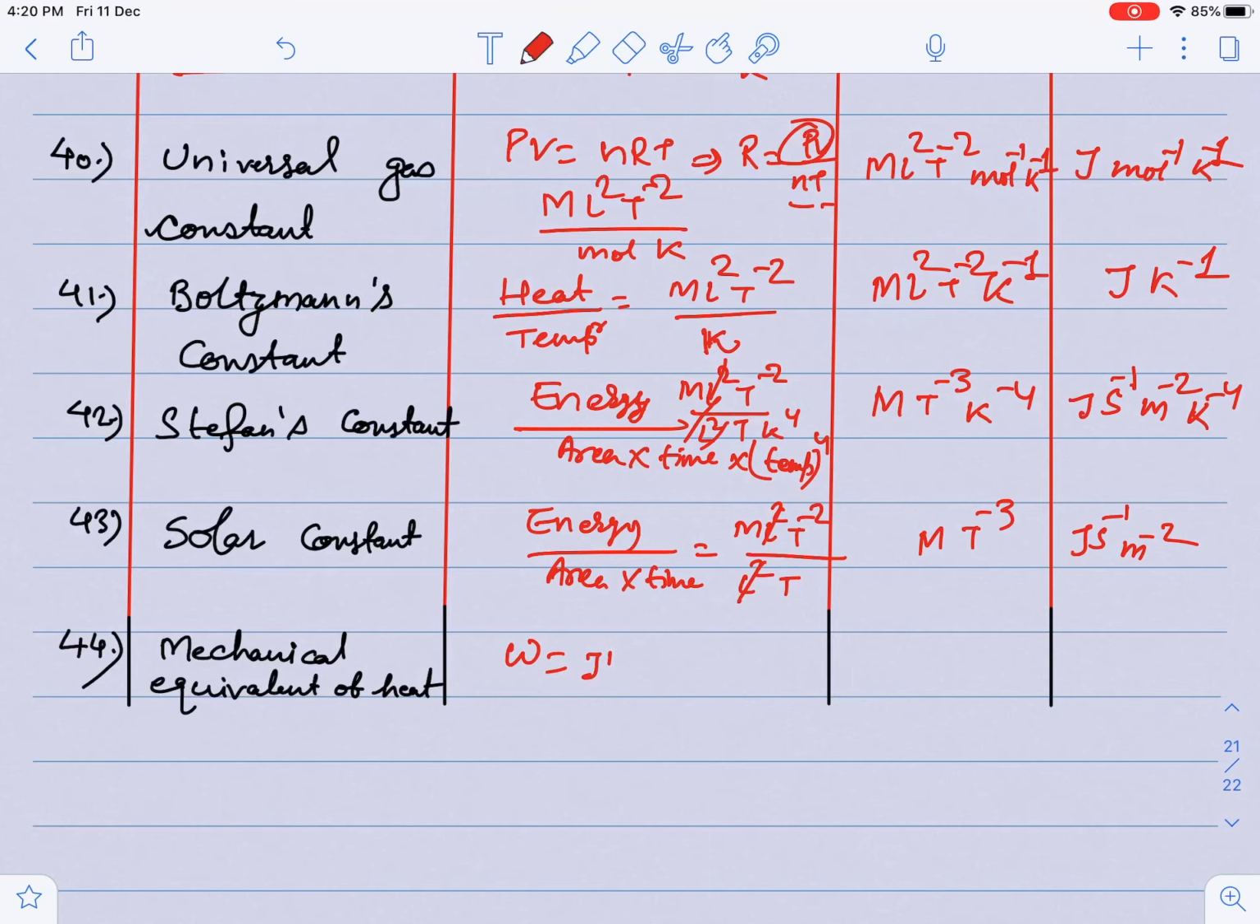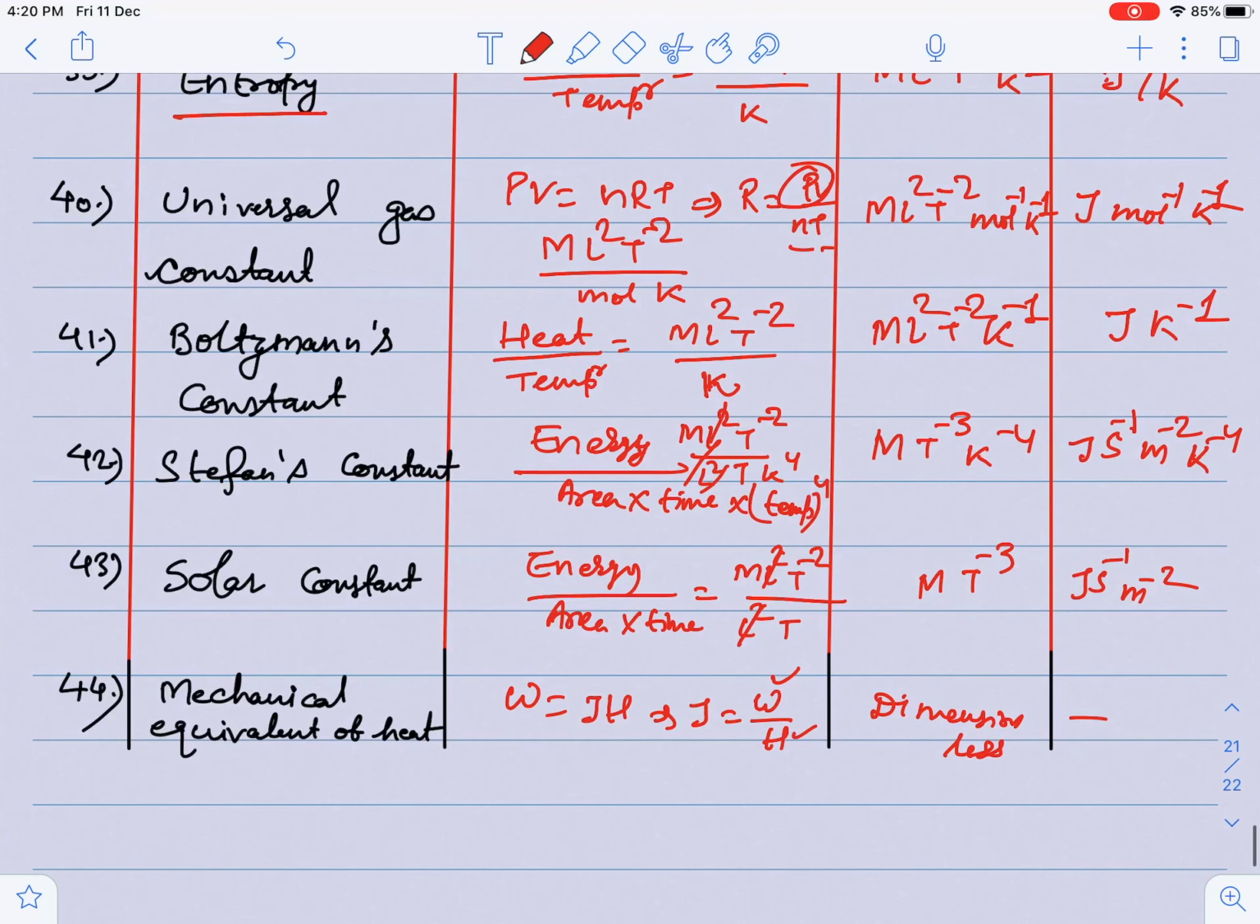Mechanical equivalent of heat: W is equal to J into H. J is the mechanical equivalent of heat, which can be written as W by H. So, guys, work and heat have the same dimension, so this is a dimensionless quantity, with no unit as well. So today we are stopping here. Now magnetic